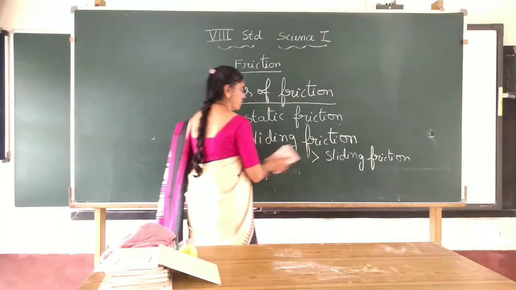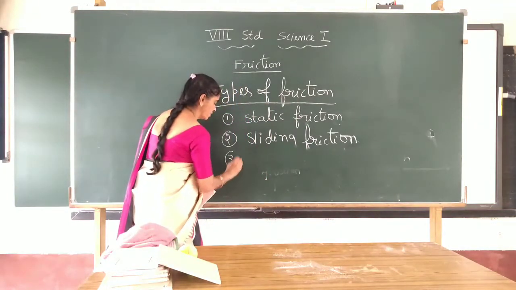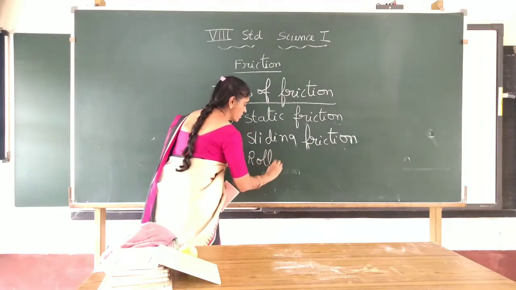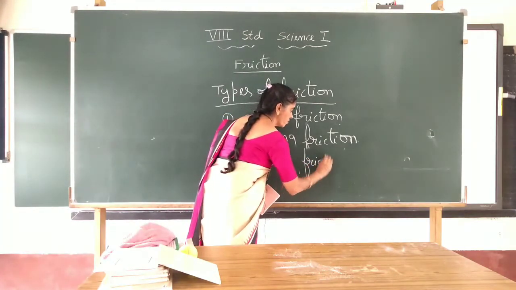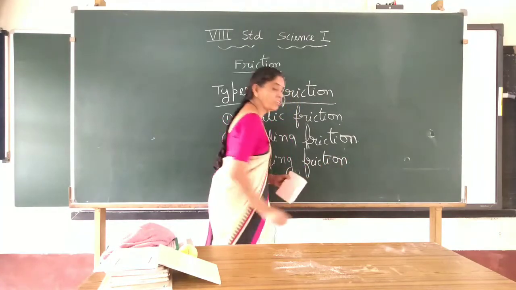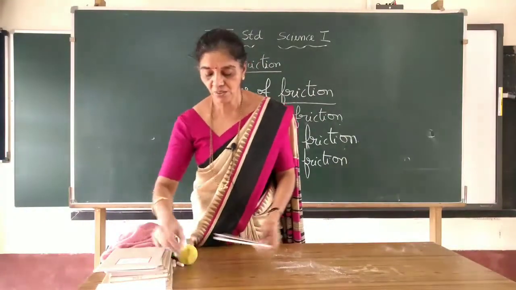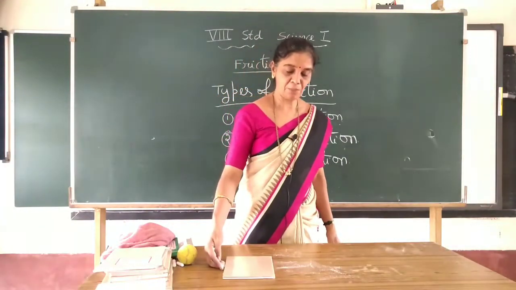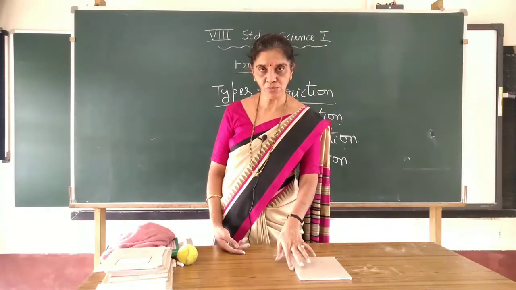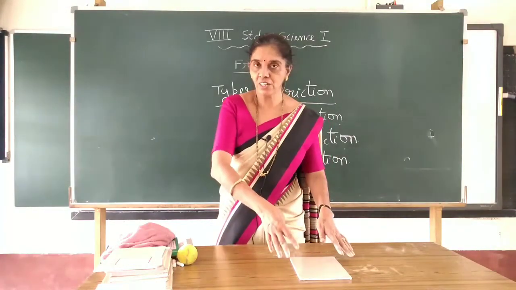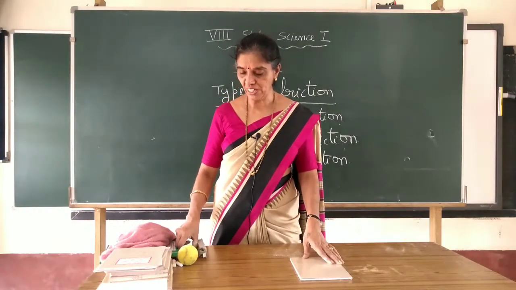Now third type is rolling friction. The last type is rolling friction. Now what is rolling friction? Very simple, I will show it. Now this book, I will apply the force. Now it is a little difficult to make it move, then it stops due to friction. Starting it is called static friction it has. Now I want to change into rolling friction.